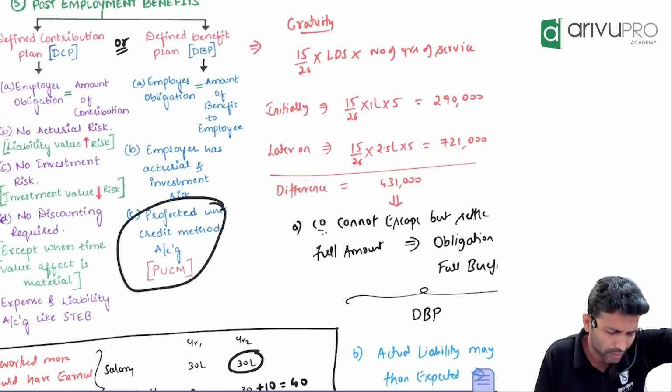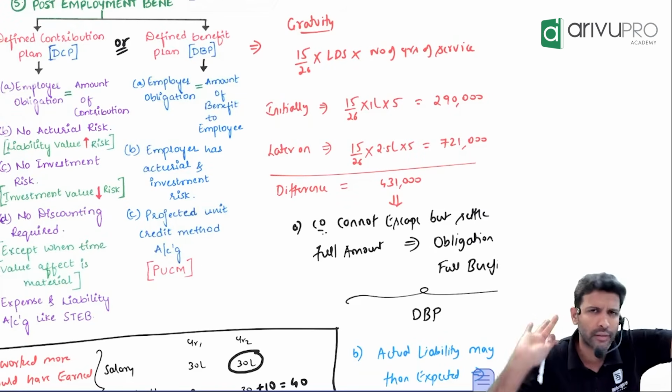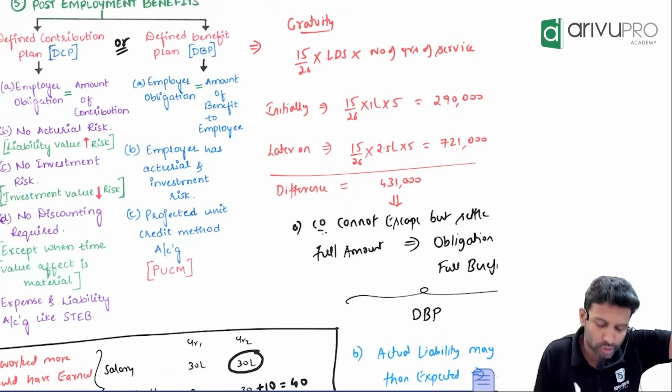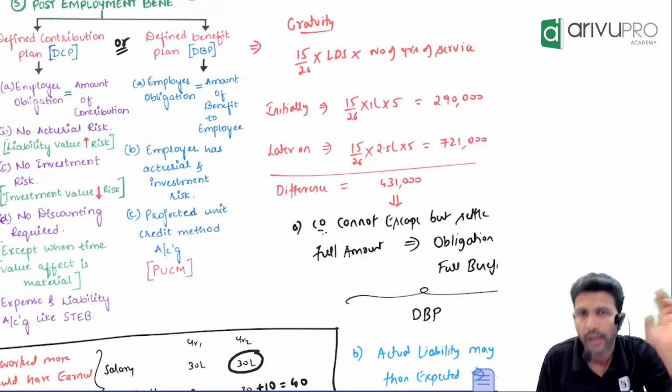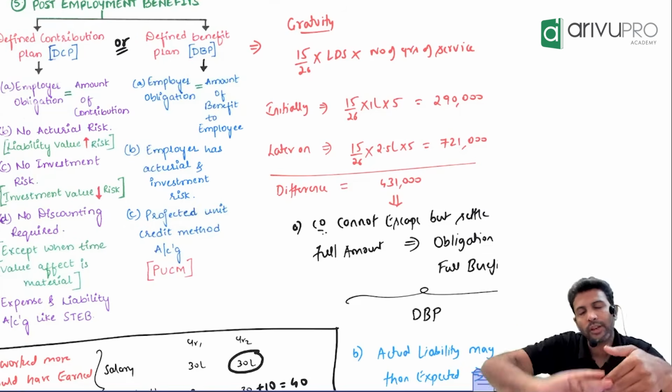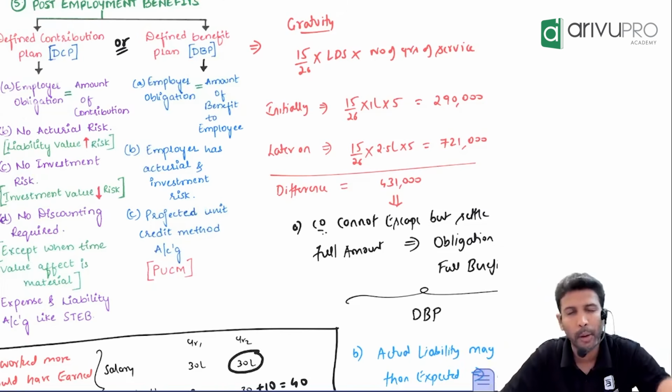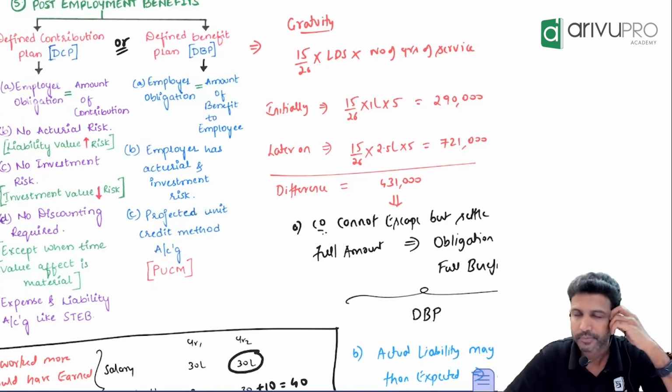We don't have to know the name. If you know how to solve it, that's good enough. So we use this particular method and do the accounting. I'll tell you how that accounting works with the help of one question. It's not that popular, but we'll quickly run through it.